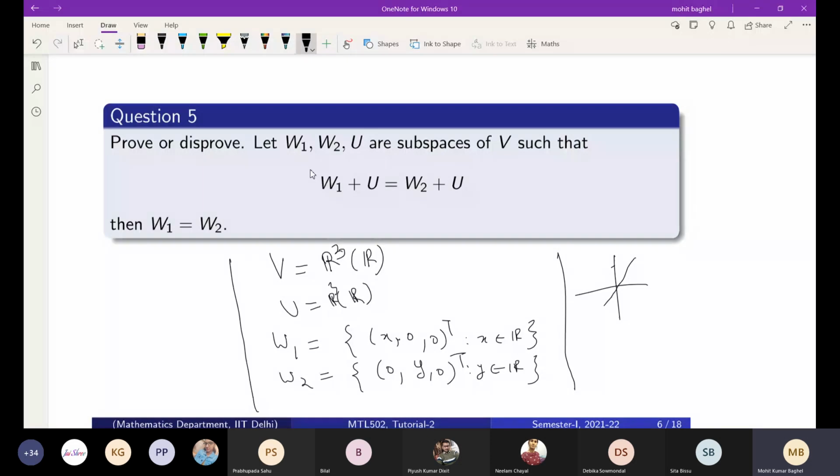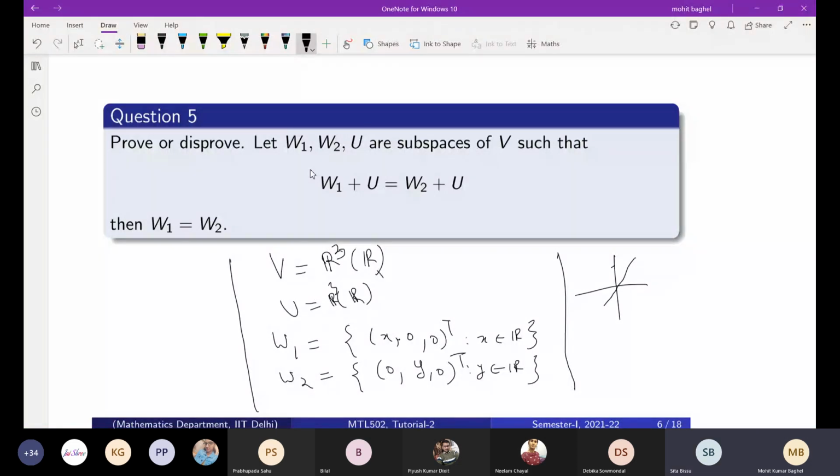This example is fine, and nothing is wrong in it. What I was asking is that you can also construct an example where U is a proper subspace, not exactly the same as V.